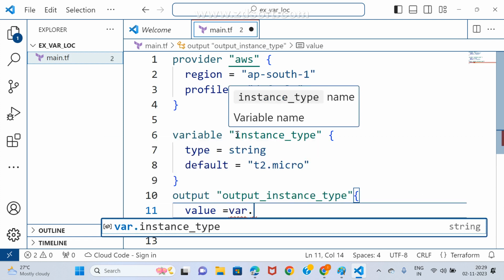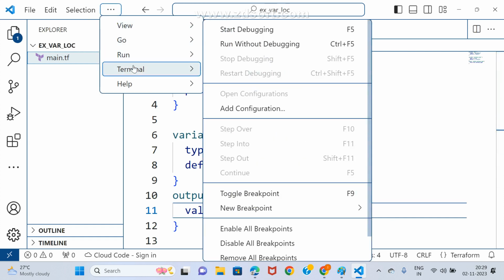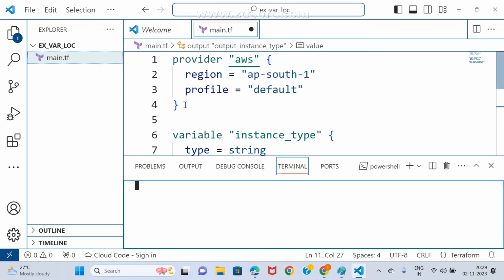var.instance_type is assigned automatically. Got it or not? Yes. Suppose I compile this. After that I will talk to you. Now open a new terminal and type terraform init.